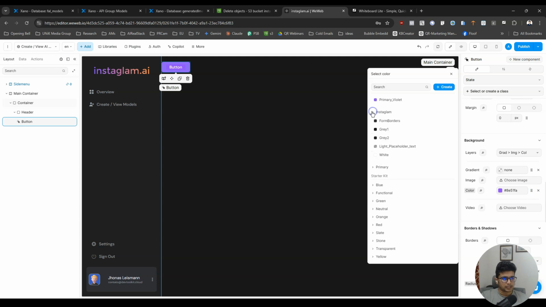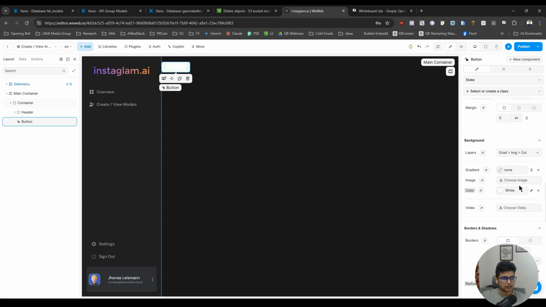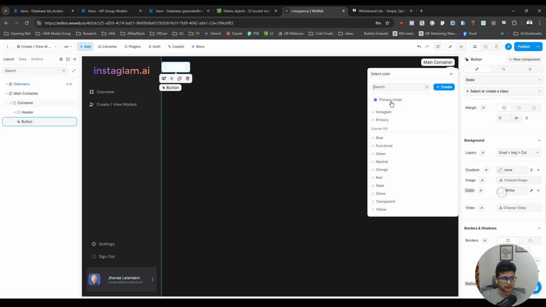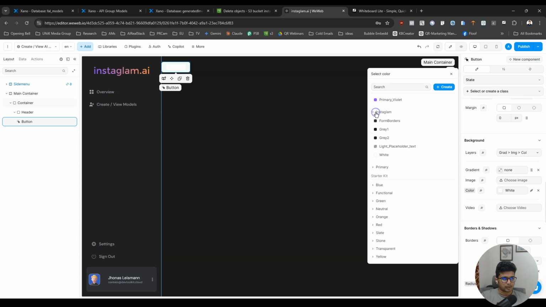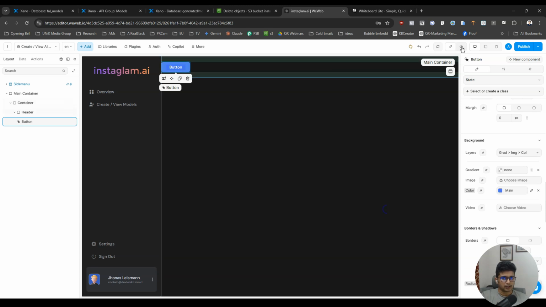Yeah, I think I will need a designer to make this into a proper thing. All right. Okay. Yeah, we will use that color. So for the button, instead of saying button, we need to say create a new model. All right.